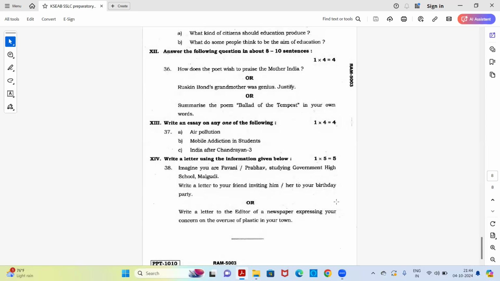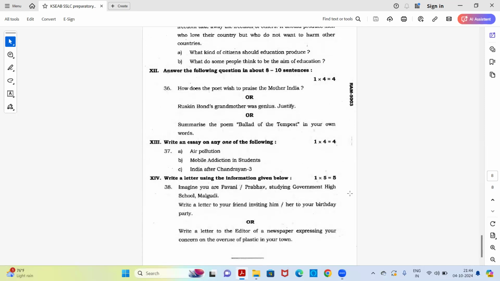The last one here is letter writing using the given information. Imagine you are Pavani or Prabhav studying in Government High School Malgudi. Write a letter to your friend inviting him or her to your birthday party. Or write a letter to the editor of a newspaper expressing your concern on the overuse of plastic in your town. So one is an informal letter which you need to write to your friend, the other is a formal letter which you need to write to the editor of a newspaper. Both of them have a slightly different format, so whichever you know the best, you can attempt that.